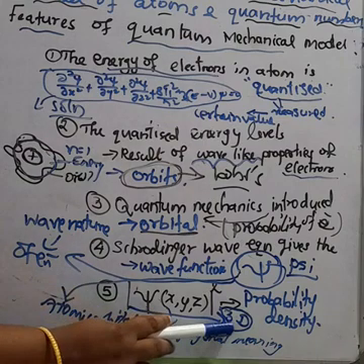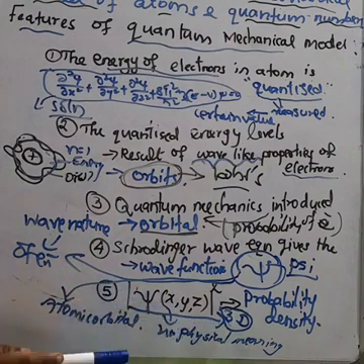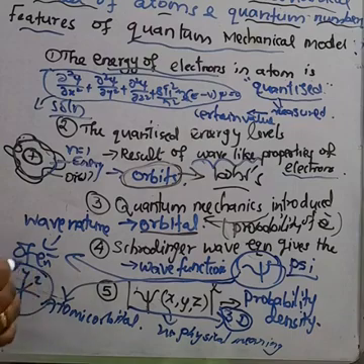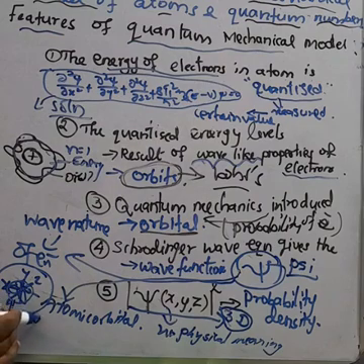That is what the Schrodinger wave equation tells us. We get a three-dimensional space, with an x-axis, a y-axis, and a z-axis. In this three-dimensional manner, the electrons revolve around the nucleus, and this three-dimensional space is called an atomic orbital, otherwise denoted by psi.